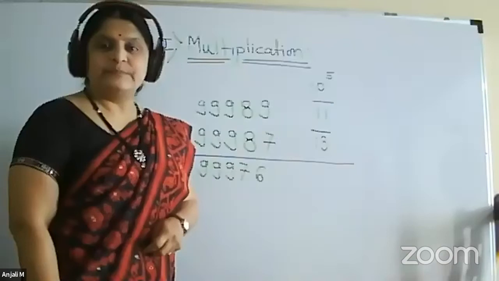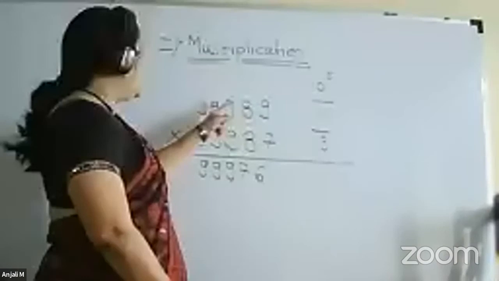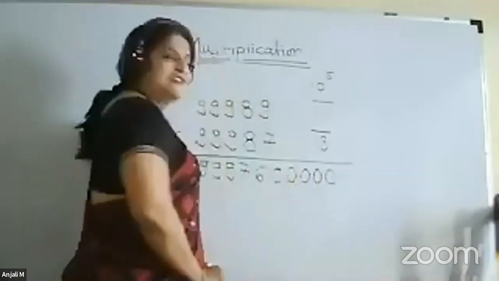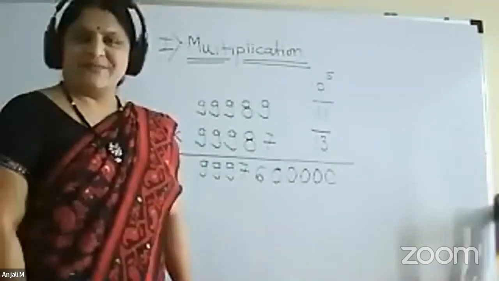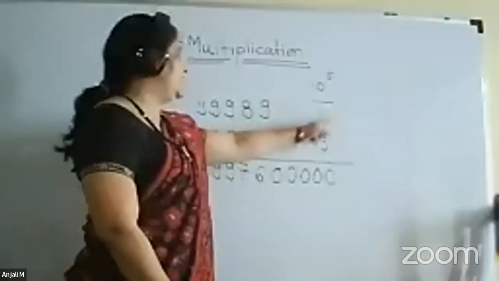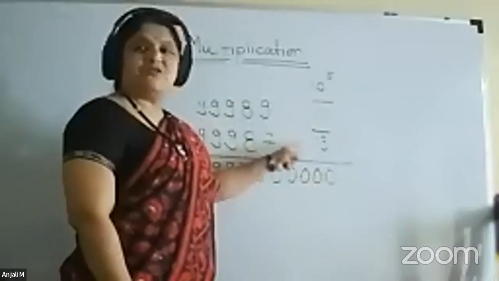So zeros are there. 1, 2, 3, 4, 5. So 1, 2, 3, 4, 5. 5 zeros you have to attach. And now what to do? Urdhva Gunitam. So multiply these two numbers.